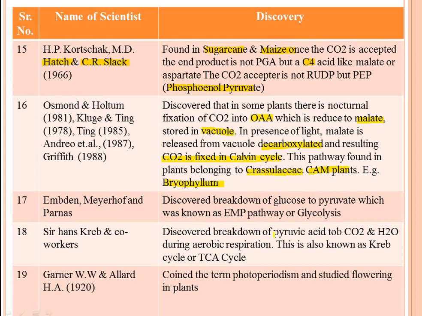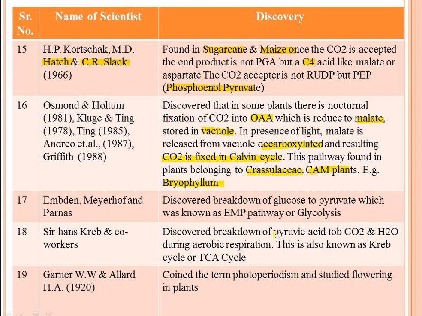Hans Krebs and the co-workers, this is the next pathway of respiration. When glucose breaks down into pyruvate, it goes from the cytosol inside the mitochondria, where complete oxidation of pyruvate takes place, and it is known as the tricarboxylic acid cycle or Krebs cycle.